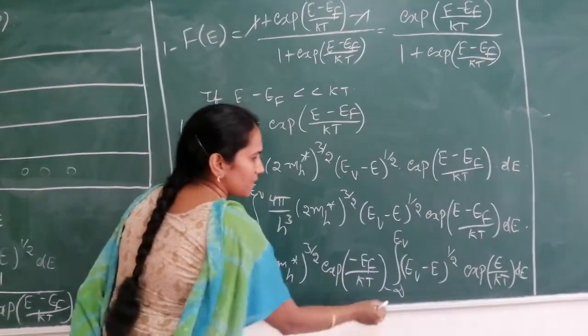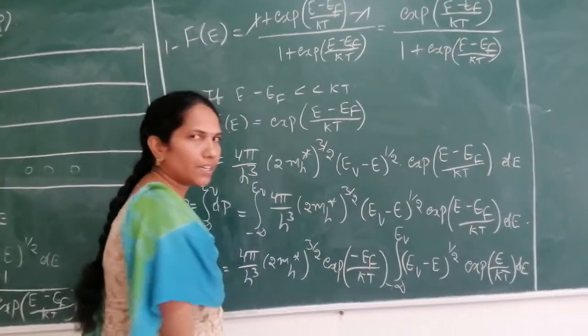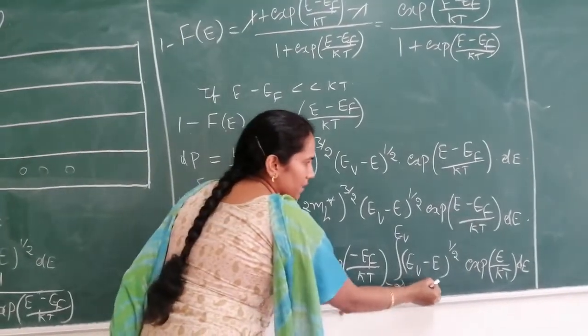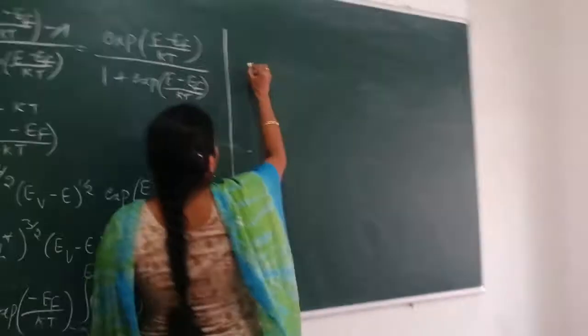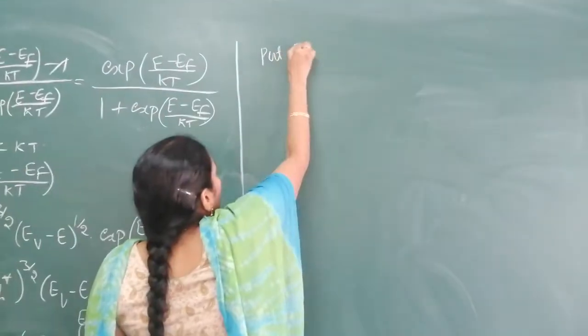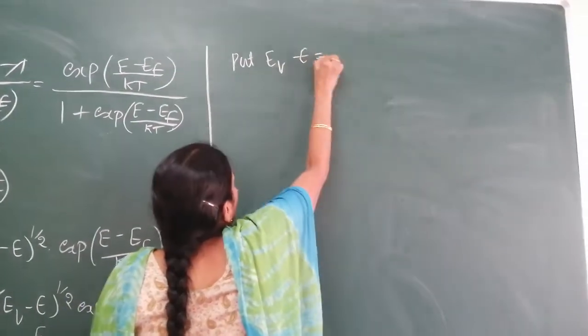Now we are going to solve this integral. To solve it, I am going to substitute EV − E = x.